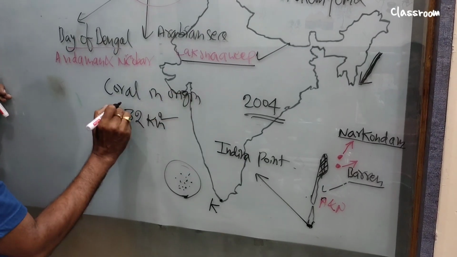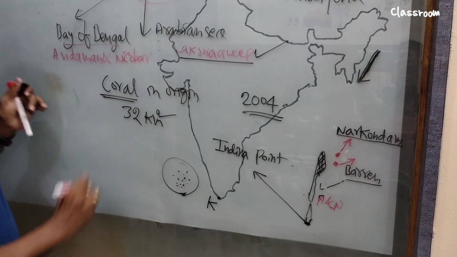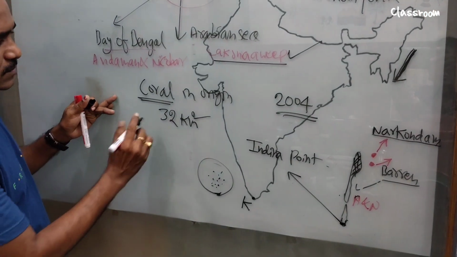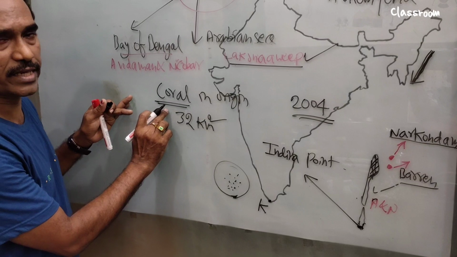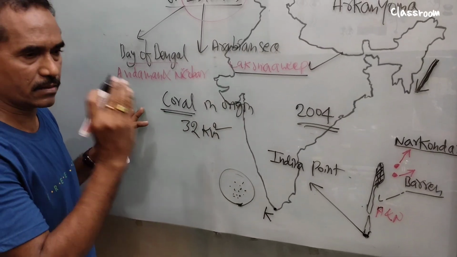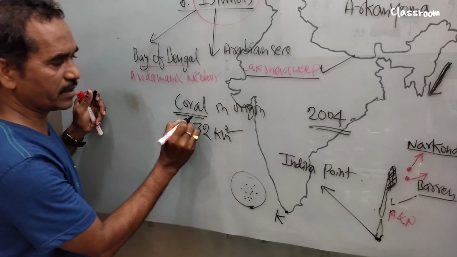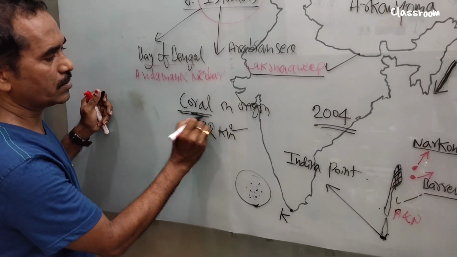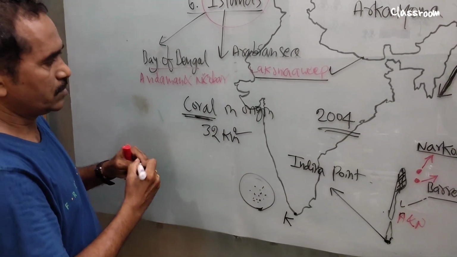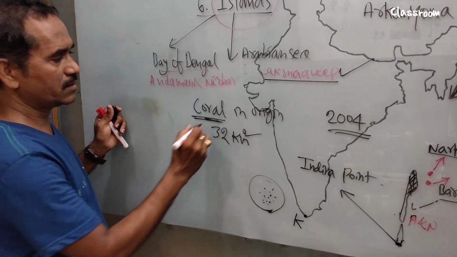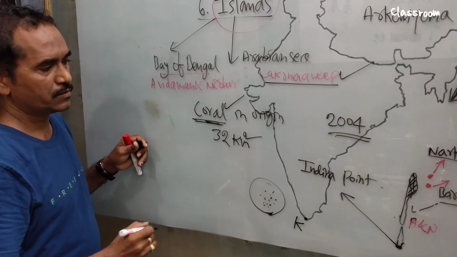What is coral? Coral is a marine landmass. Marine means related to the sea. So coral is a marine landmass, formed because of tiny marine creatures.